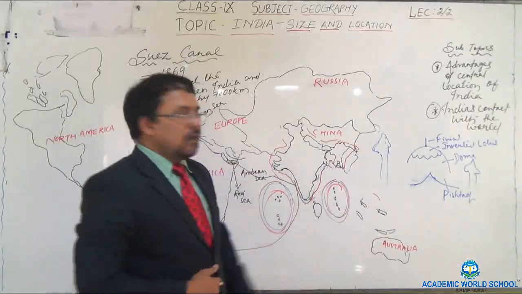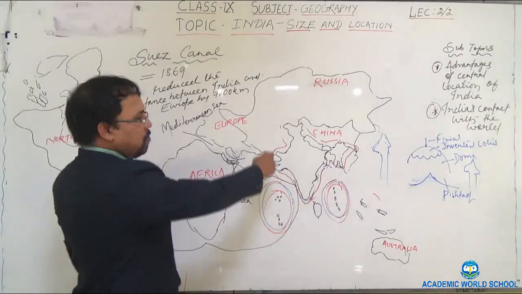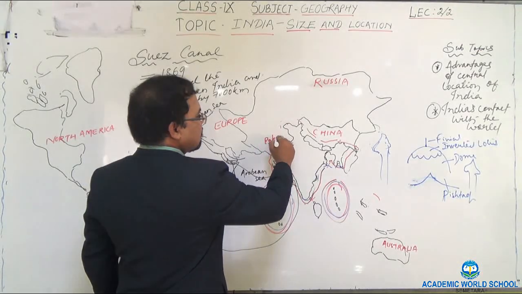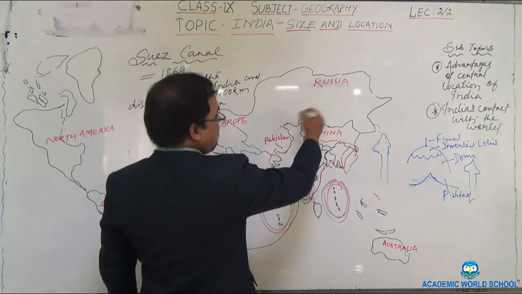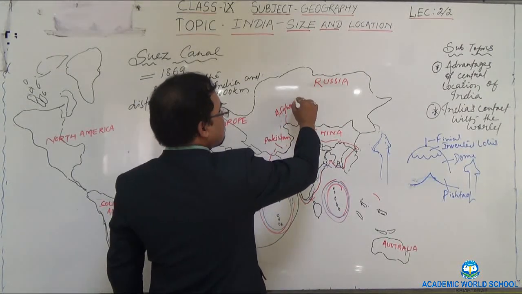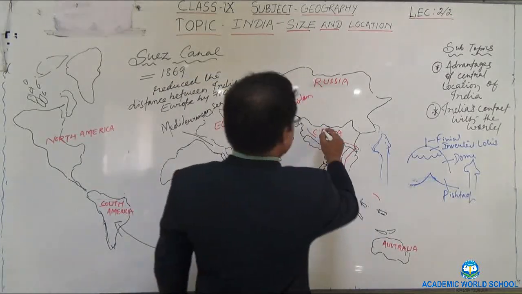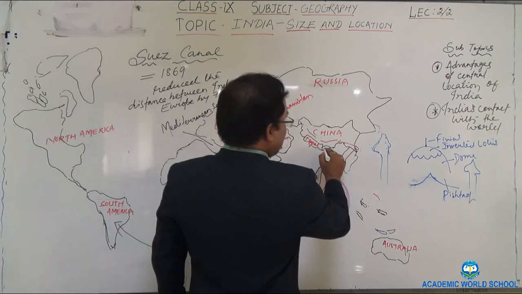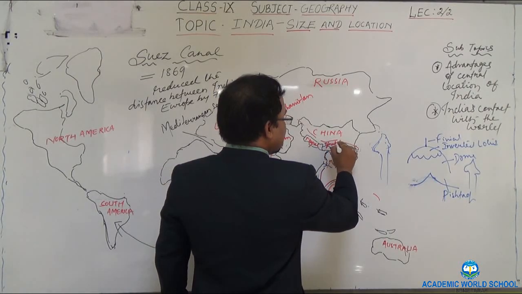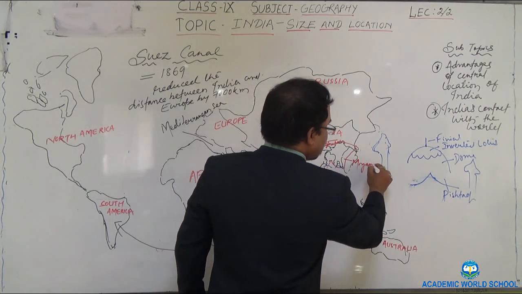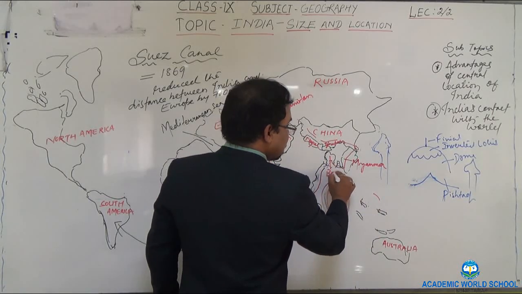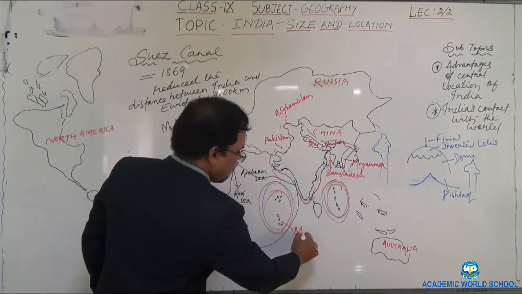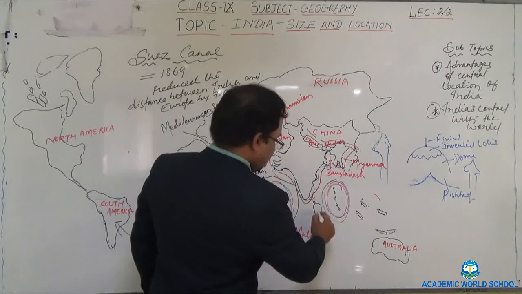India's neighboring countries are, you know, Pakistan is here, then here Afghanistan is there, then here China is there, here Nepal is there, here Bhutan is there, here Myanmar is there, here Bangladesh is there, and here Maldives is there, and here Sri Lanka is there.